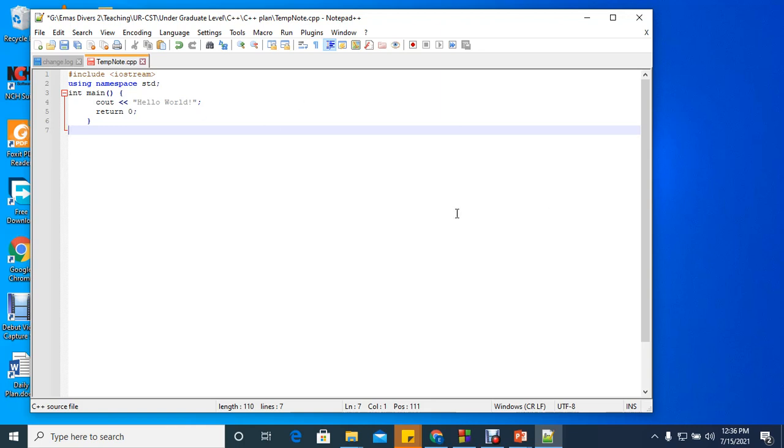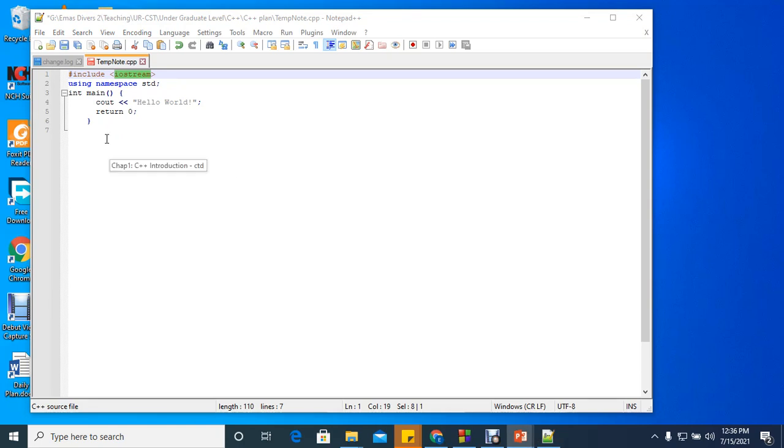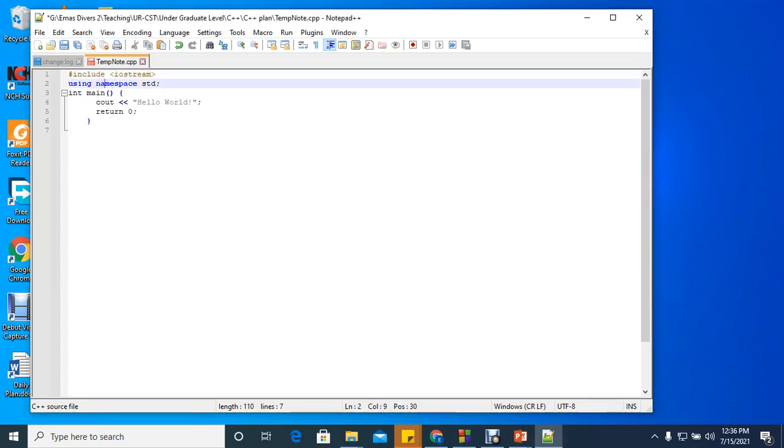The first line has what we call include iostream. This one is a header file library. It lets us work with input and output objects. We shall see this kind of objects later, like cin, cout. These are the objects. So in order to be able to use them, you need to include this iostream header file library. You are seeing using namespace std. Now this means that we can use the names for the objects and the variables from the standard library. That is it.